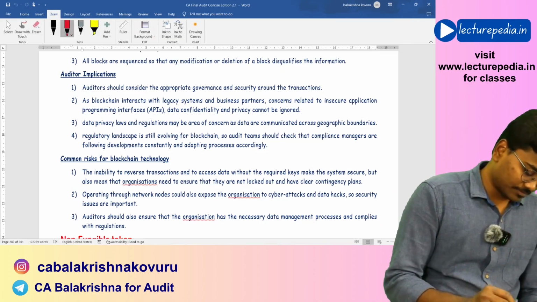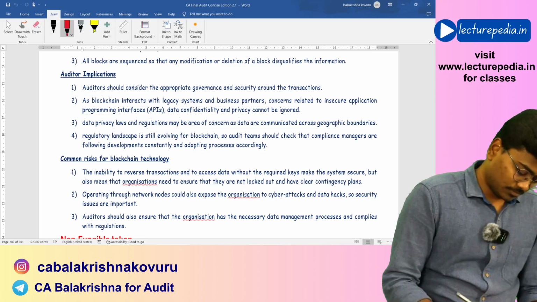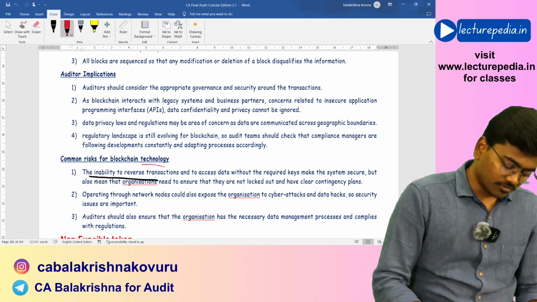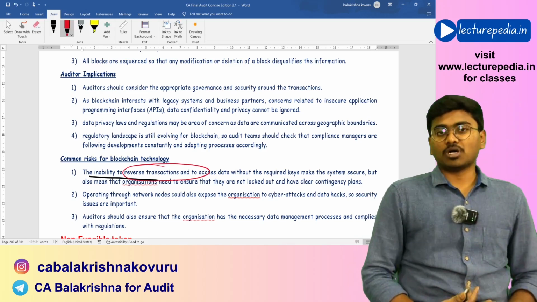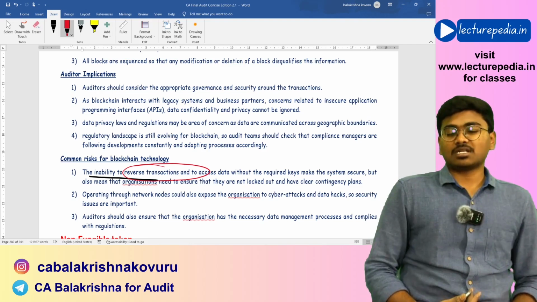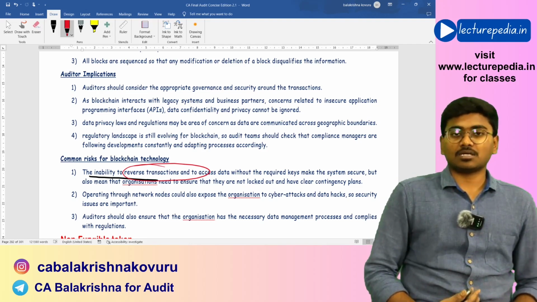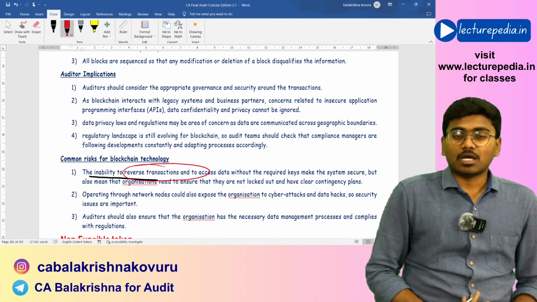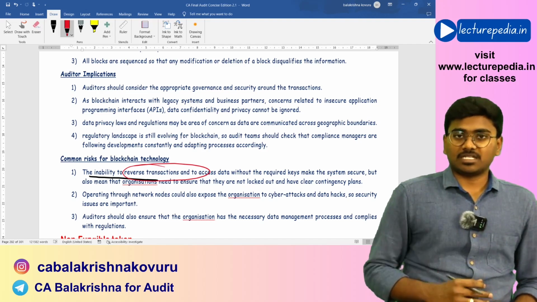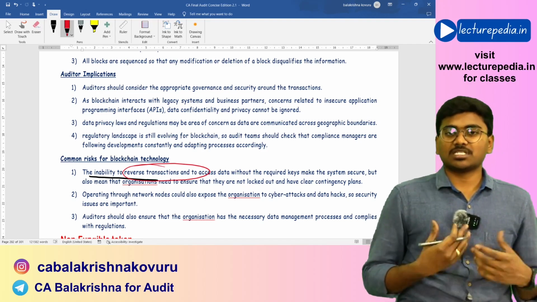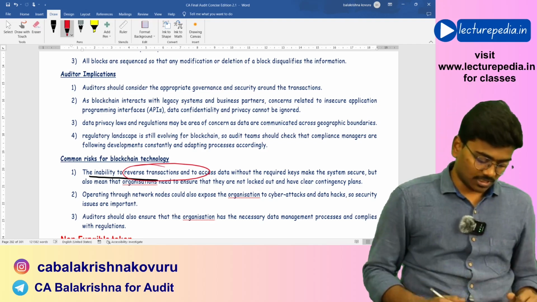Risk of blockchain. First of all, inability to reverse the transaction. In case of blockchain technology, you cannot reverse the transaction, and also in order to access the data, you need to have the public and private keys. Without having proper keys, you cannot access the data. This is one of the risks.